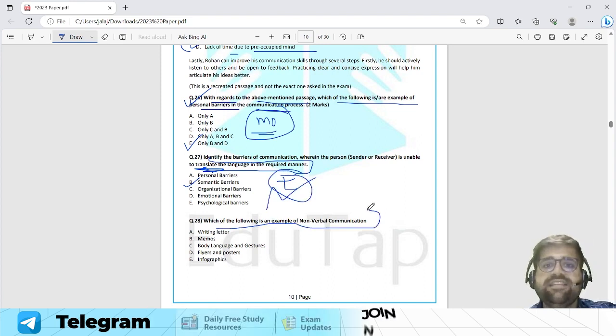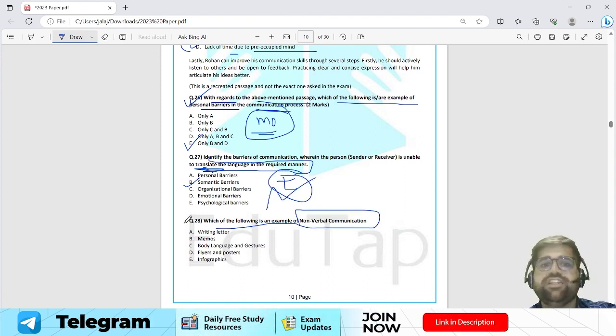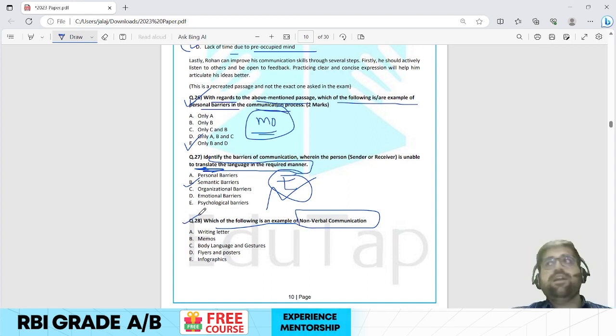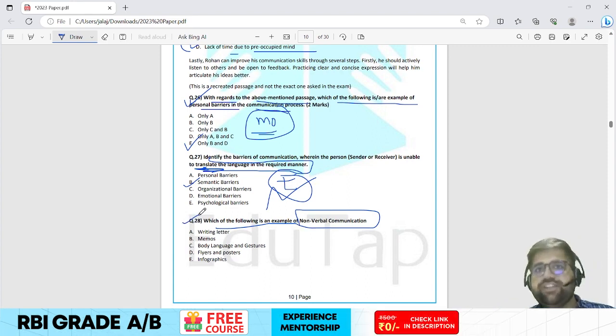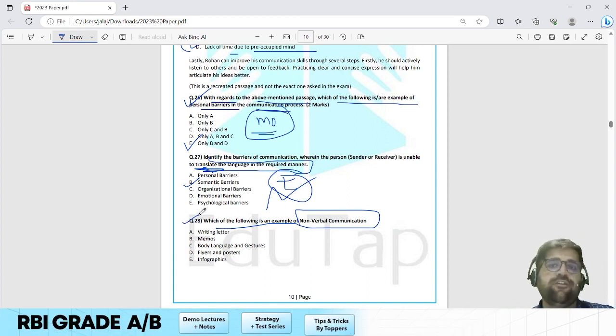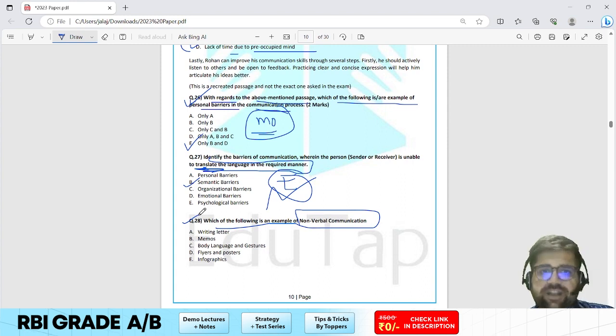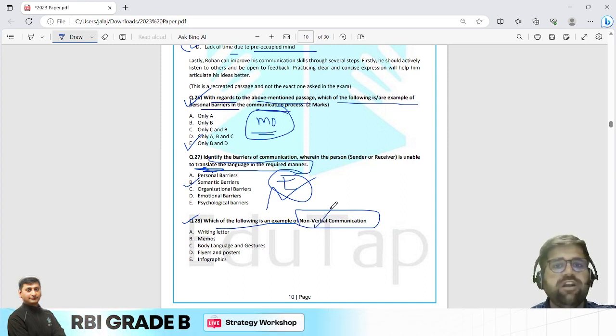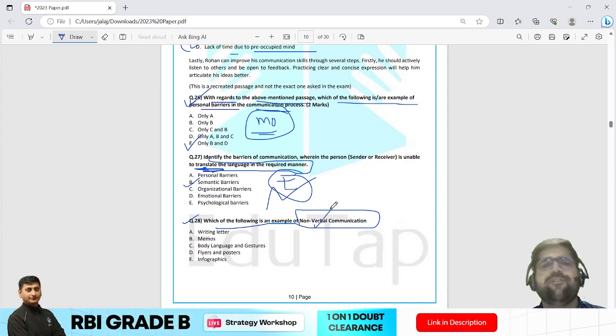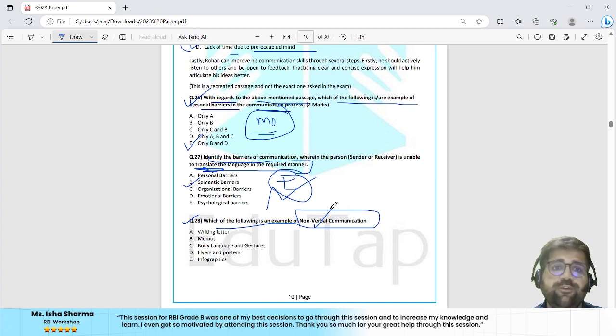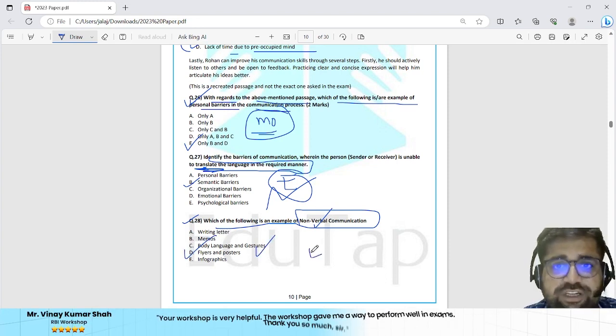Which of the following is an example of non-verbal communication? That is question number 28 for you. Now if you remember, there are verbal communication and there is non-verbal communication, which falls under the category of different types of communication, right? If you see what non-verbal communication is, in that particular type of communication you do not use any words. In writing a letter I do use words, memos also I do use words, in body language I do not use any word, therefore the answer will be option C. So if you see, this question is also easy.